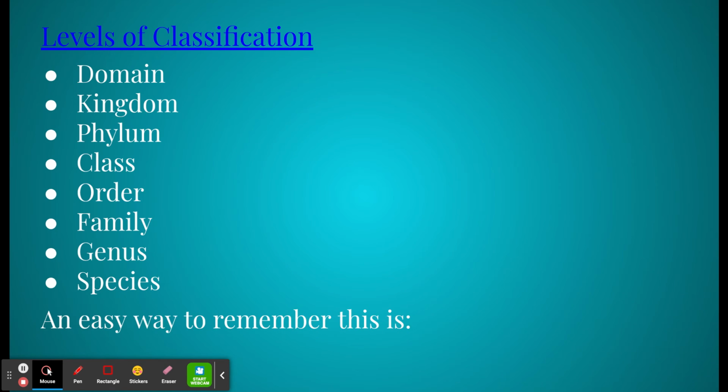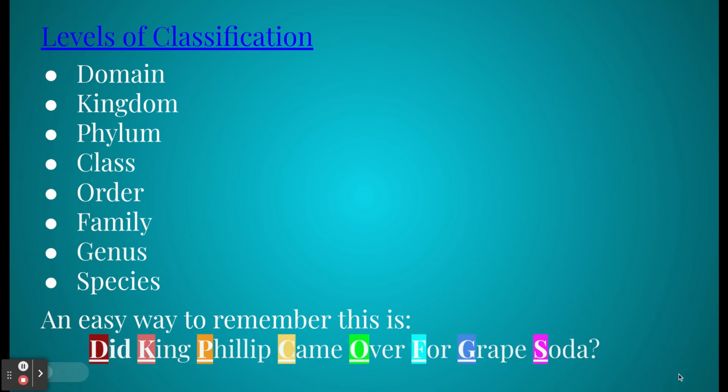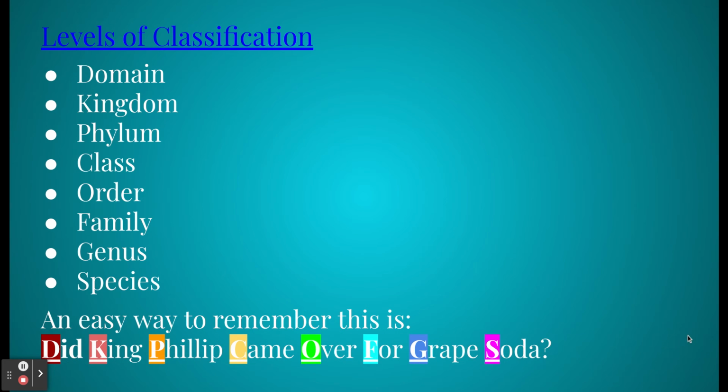So I have a little easy way to remember this, an easy mnemonic device. You can come up with your own, but each of the letters stands for one of the levels of classification. They do go in order, like I mentioned, from the most broad, all-encompassing level to a very, very specific singular species. So the order is very important.